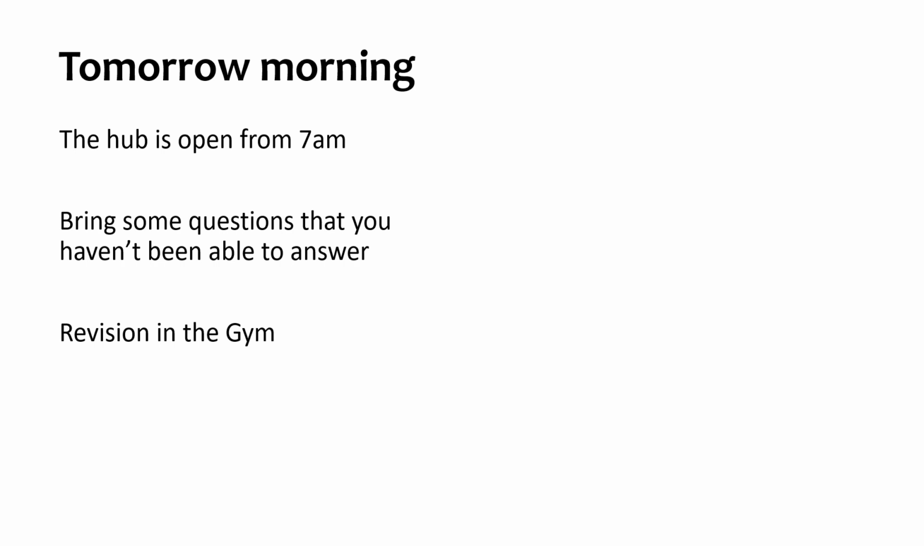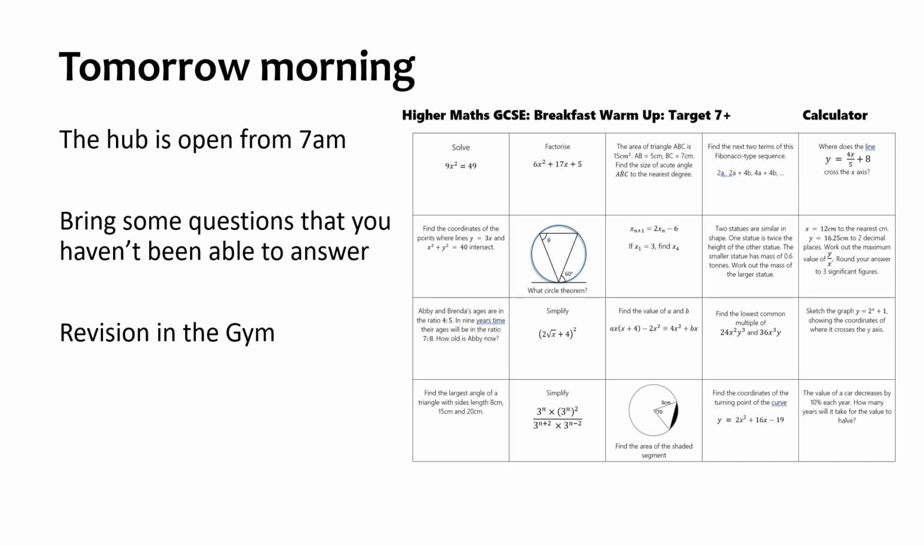And then, like we've had previously, I will then go into the gym for revision on these breakfast mats. The most powerful thing you can do on these breakfast mats is to look through and choose a topic you don't know. For example, if you know circle theorems is something you're not very strong on, you can see here there is a circle theorem question, so go to that one and ask a teacher for help.